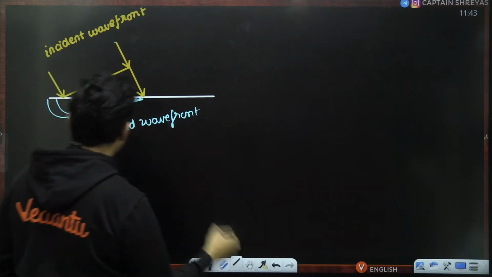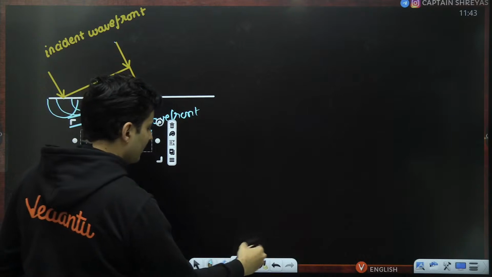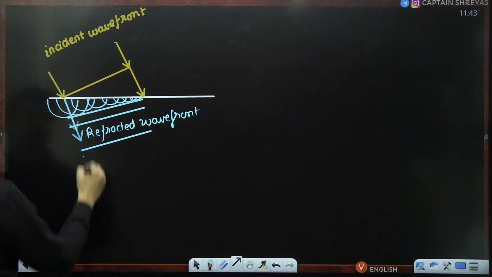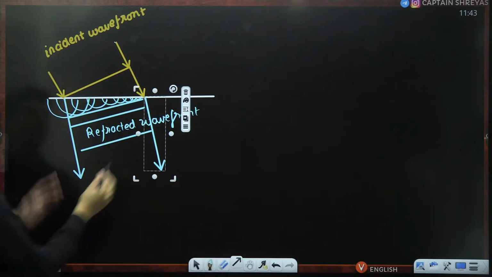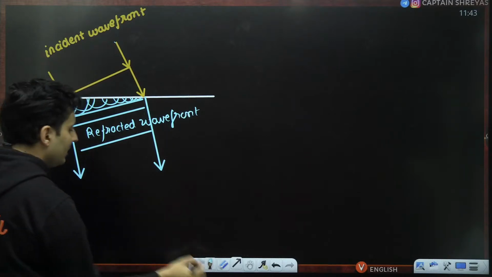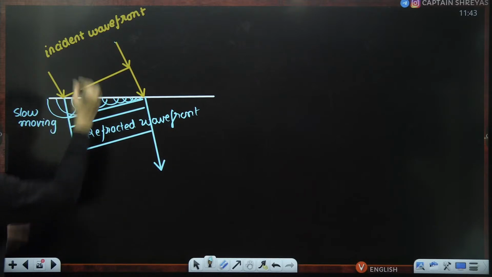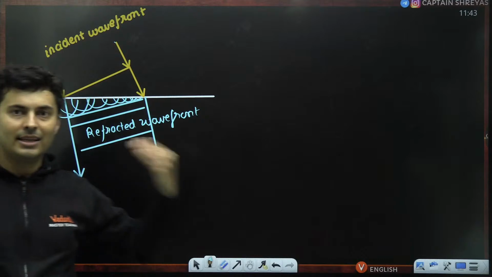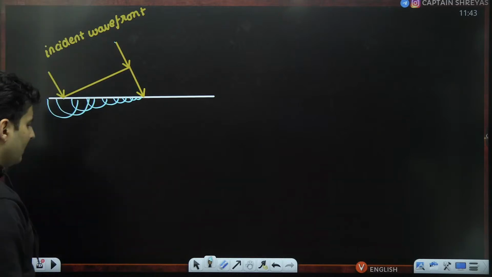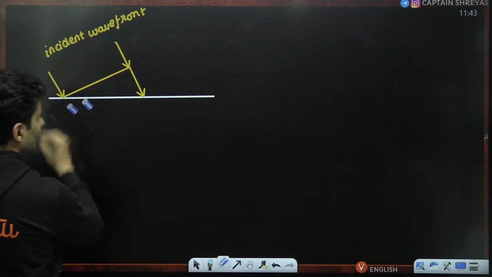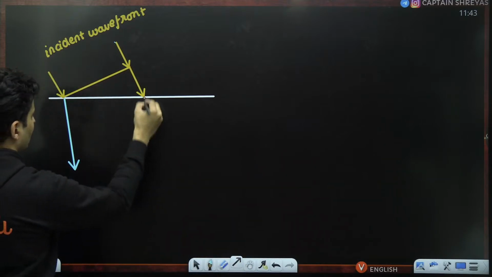And this refracted wavefront will continue propagating like this in this particular direction. You can see that the light has slightly bent because these wavefronts were slow moving waves. So you can see the bending action of light, hence the light has just got refracted. Okay, so basically that derivation goes something like this.